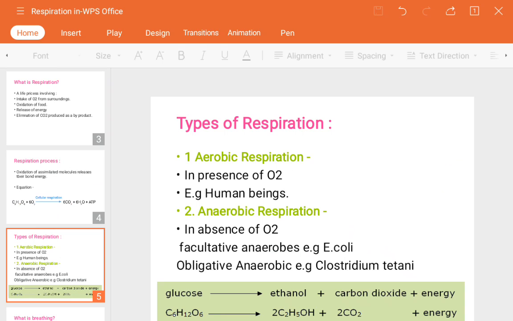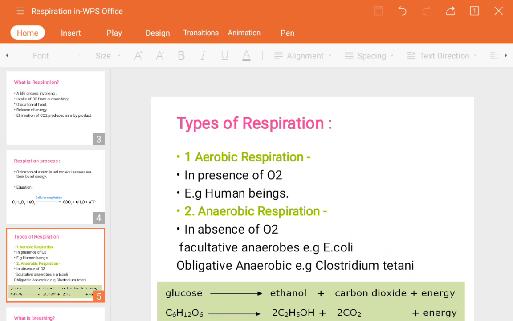Why? Because the actual food material is already stored in your body in the form of fats. Okay, that is going to be broken down, is it? So that's why we don't feel hungry. That is the reason the stored food material is going to be reabsorbed, that is going to be reused, through the anaerobic respiration process.